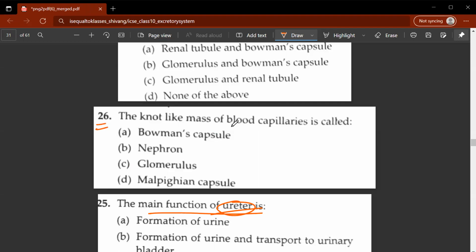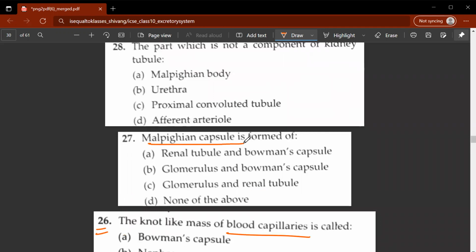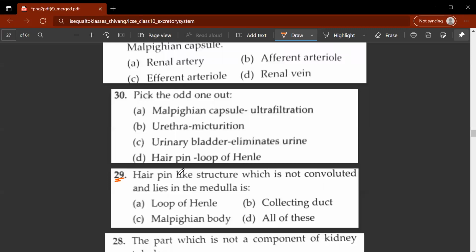26th question, the mass of blood capillaries is called C, glomerulus. 27th question, the Malpighian capsule is formed of what? So is it formed of renal tubule and Bowman's capsule, or glomerulus and Bowman's capsule? So the correct option would be B, glomerulus and Bowman's capsule. 28th question, the part which is not a component of the kidney tubule, this is known as the urethra, B. 29th, the hairpin-like structure which is not convoluted and lies in the medulla is called the loop of Henle.